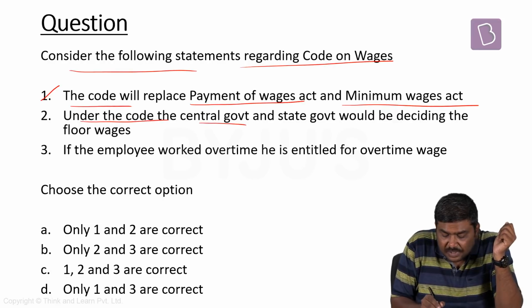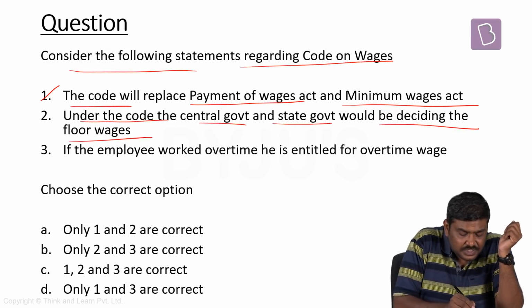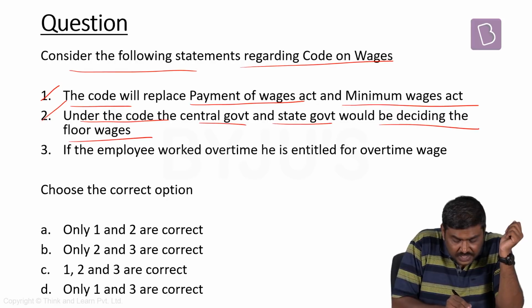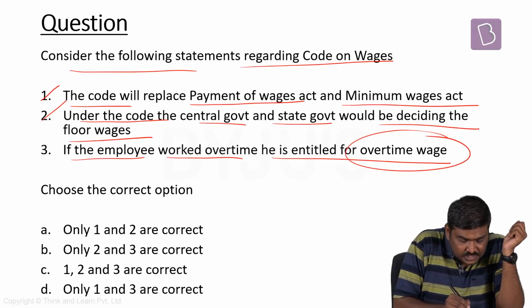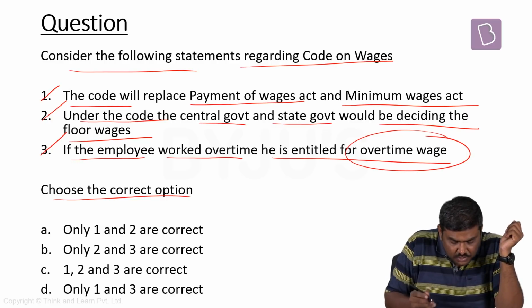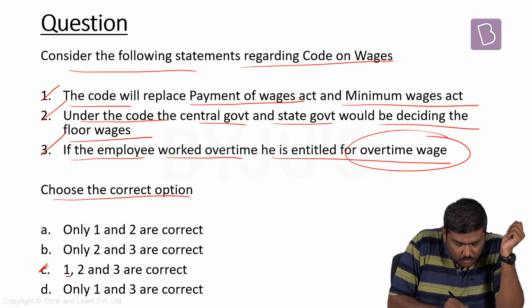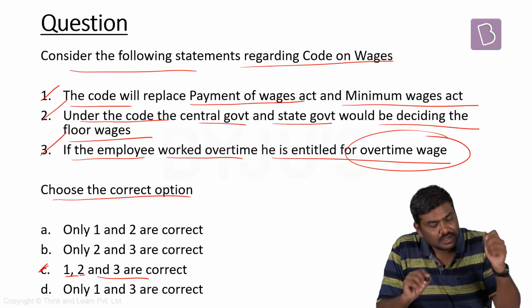Under the code, central government and state government would be deciding the floor wages. Yes, it is also correct. If the employee worked overtime, he is entitled to overtime wages. Yes, this is also correct. So choose the correct option. The right option will be option C: 1, 2 and 3. All the statements are correct.